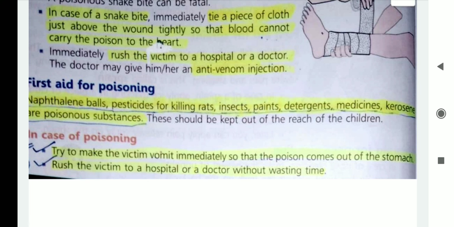But by mistake, if anybody takes these poisonous things, then what should we do? We should try to make the victim vomit immediately so that any poison that has entered the body will come out of the stomach. And we should rush the victim immediately to the hospital so that the doctor can help him without wasting any time.